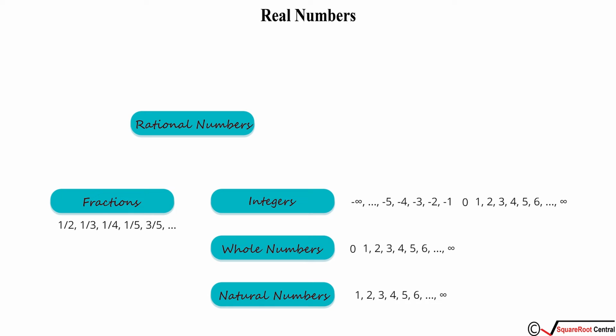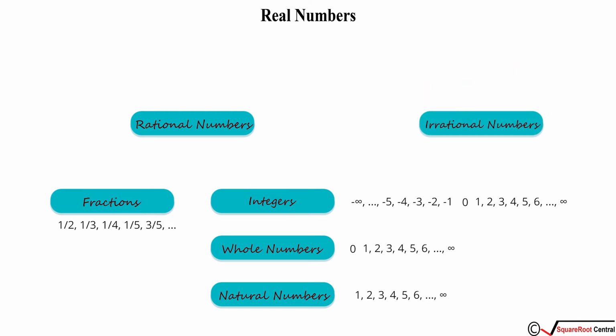Now all of this together, that is your natural numbers, whole numbers, your integers, your fractions, that is all positive numbers, the number 0, all the negative numbers and all the fractions together as one single set are called rational numbers. Remember rational numbers, you will be using this concept going forward.